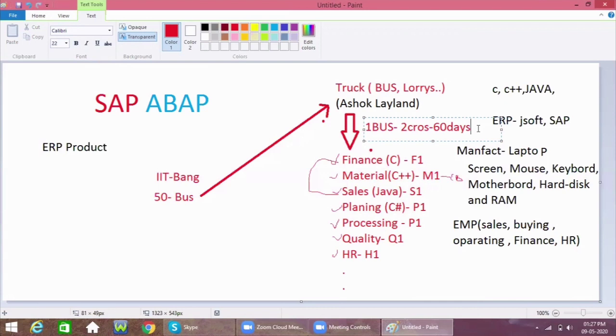It will take a very big time. In that situation, IIT Bangalore may go with another vendor. They may have that chance, because for telling these details only, this Ashok Leyland MD has taken a minimum of 2 to 3 hours.